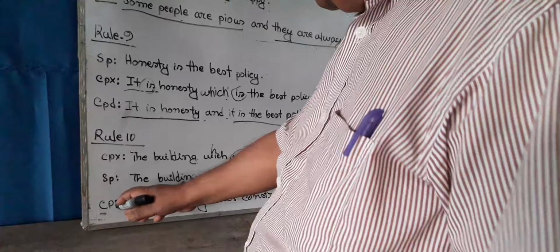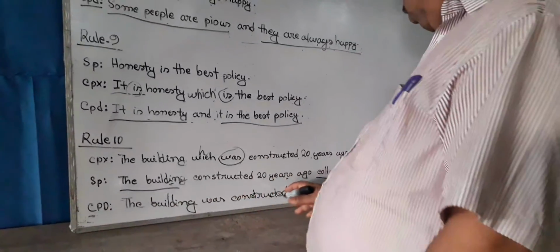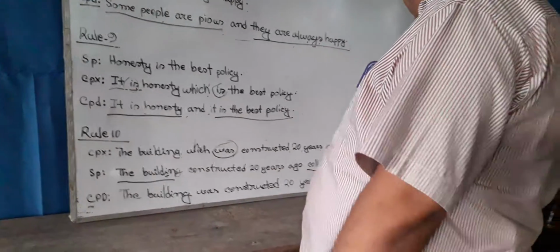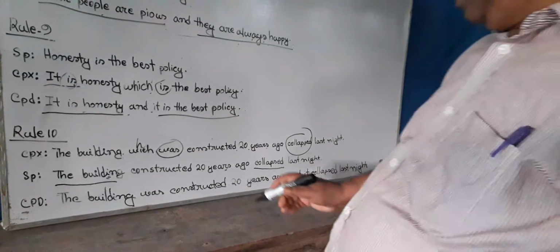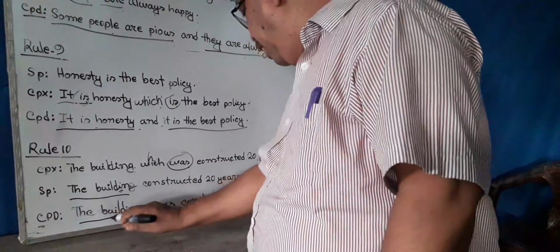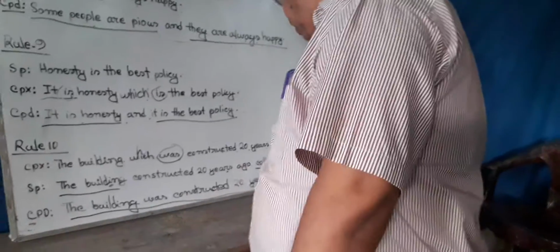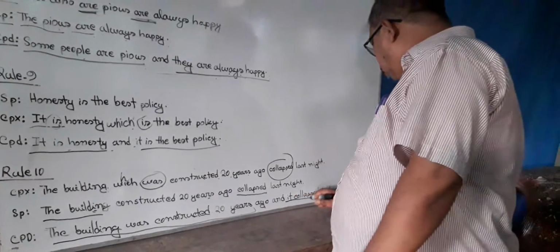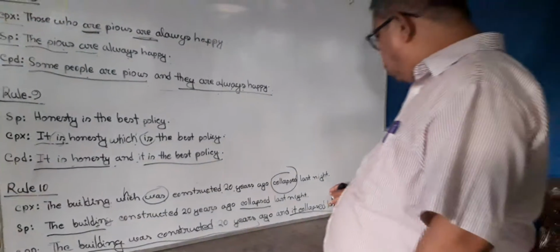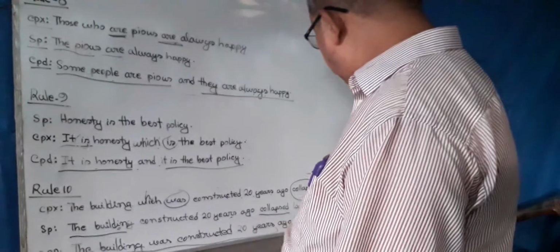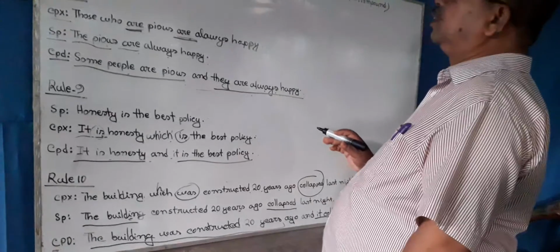And compound sentence: the building was constructed 20 years ago and it collapsed last night. In this sentence, the building was constructed 20 years ago is a principal clause. It collapsed last night is also a principal clause, and the two clauses have been joined with and. So we can call it compound sentence.